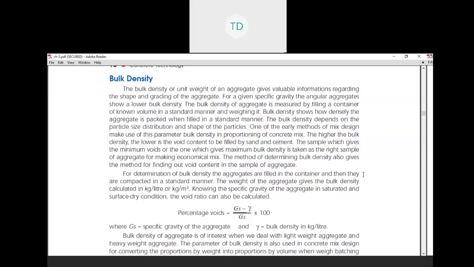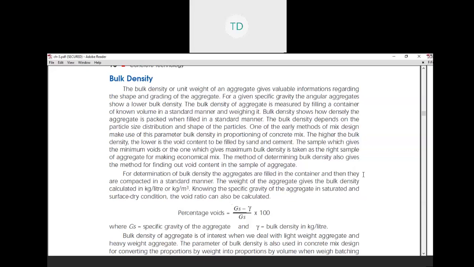The method of determining bulk density also gives the method for finding out the void content in the sample of aggregate. For determination of bulk density, the aggregates are filled in the container and then they are compacted in a standard manner. The weight of the aggregate gives the bulk density, calculated in kg per liter or kg per meter cube.